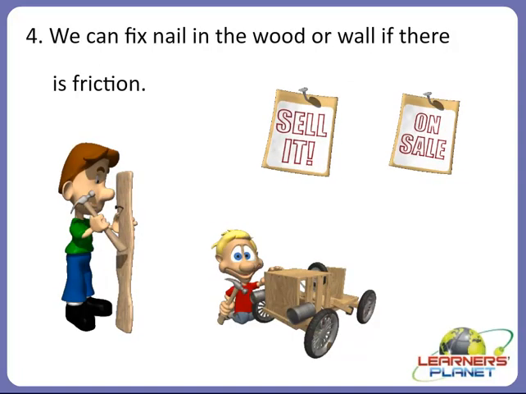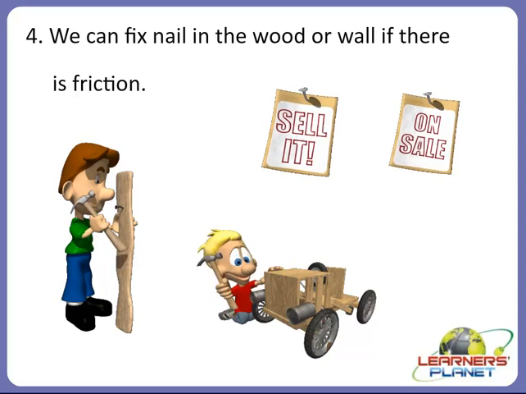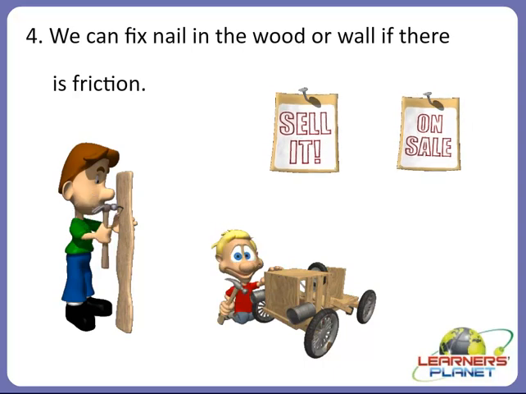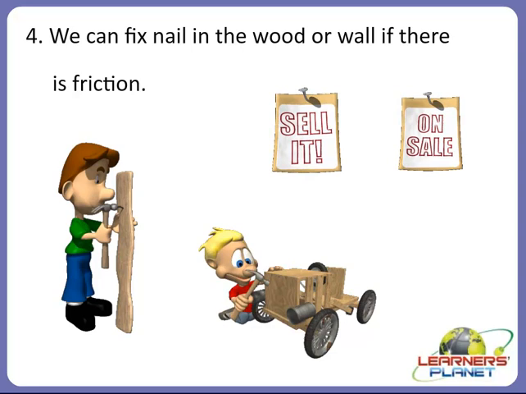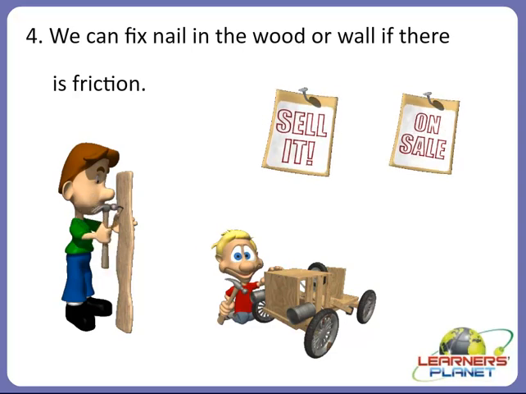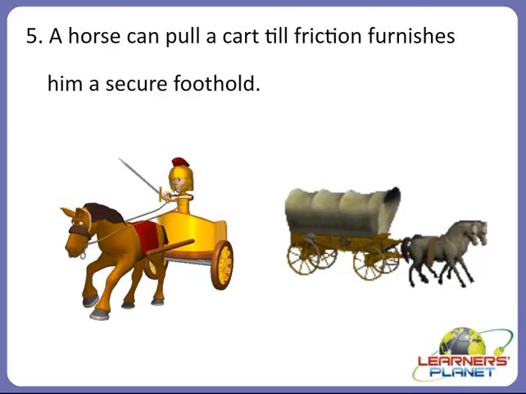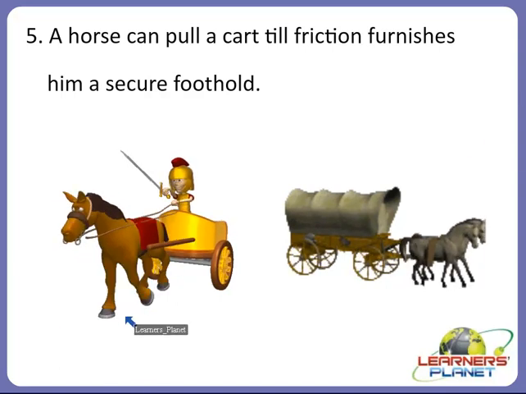Another advantage of friction is that we can fix a nail in the wood or wall because of friction. As we discussed, it is the friction which holds the nail. Even a horse can pull a cart only when friction furnishes it a secure foothold.